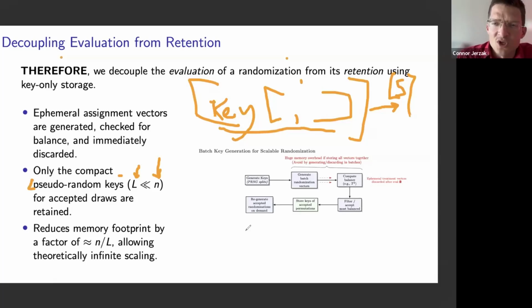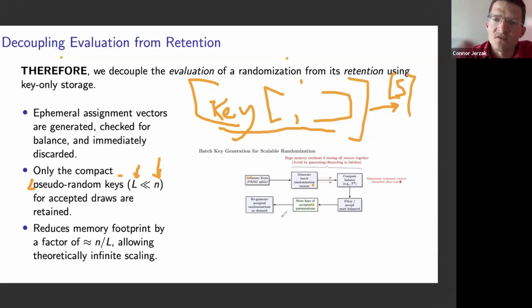So this is a visualization here of what will be happening. We'll be generating the keys, we'll be evaluating this batch. We'll be generating these batch re-randomization vectors. We'll be computing these balance statistics. And then after we compute these balance statistics, we'll actually discard those generated randomization vectors. Instead, we'll only keep the keys that we use to generate those randomization vectors. And given the balance statistics from this process, we'll then filter and accept randomizations.